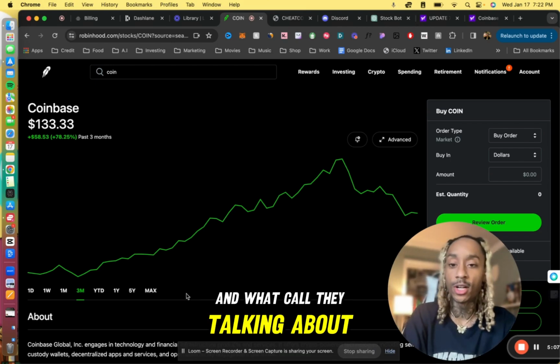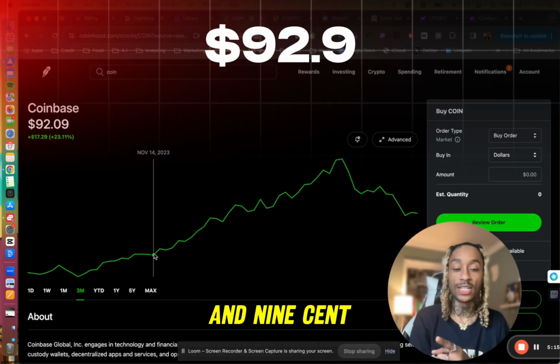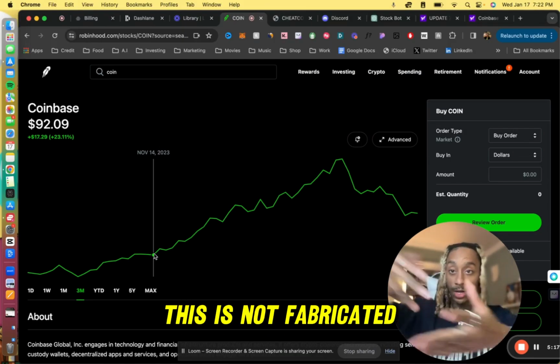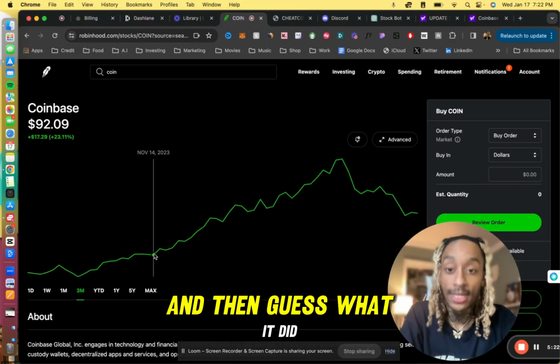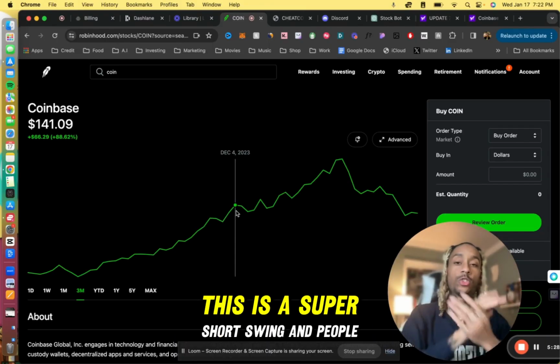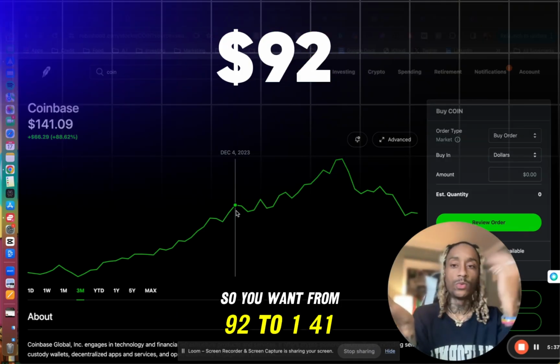And what call are they talking about? They're talking about this. On November 14th, you see this stock was $92.09. This is not fabricated. This is on Robinhood. You see it, plain English is right here, $92. And then guess what it did? They had us get out of there. This is a super short swing, and people made bank. So you went from 92 to 141.